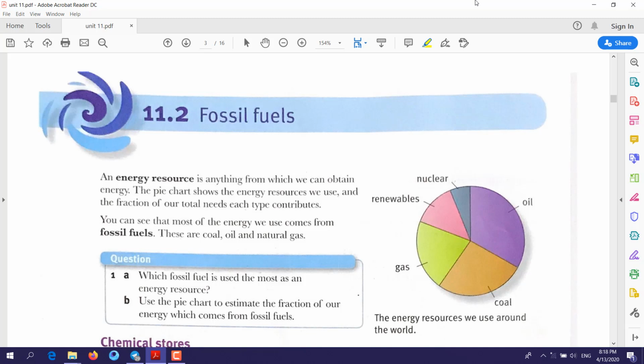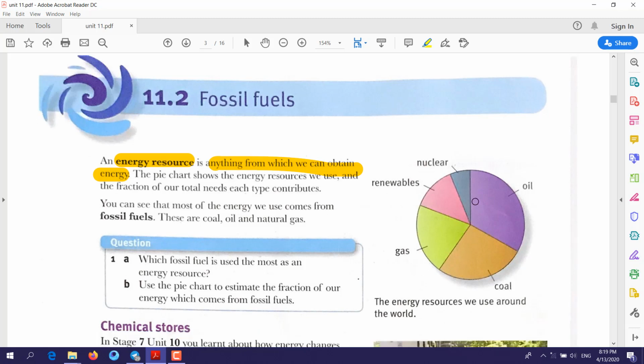It could be animals, it could be plants. Now, energy resource. What do you mean by energy resource? It's anything from which we can obtain or get energy. As you know, if you look at this pie chart, it shows the examples or the types of fuel resources in our daily life.